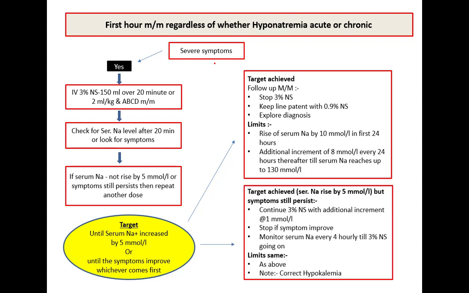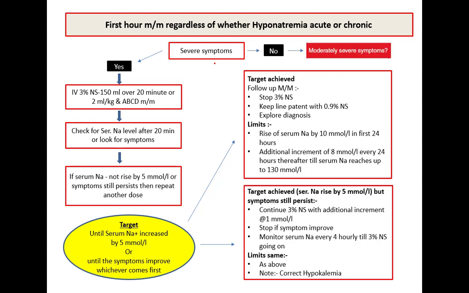But if the target is achieved but the patient still has symptoms, in that condition you should continue with 3% NS with an additional increment of 1 millimole per liter. Stop if the patient's symptoms improve, and monitor serum sodium every 4 hourly while 3% NS is going on. The limit is the same. And mind it, one thing here: if the patient has hypokalemia, correct the hypokalemia first, then treat the hyponatremia.